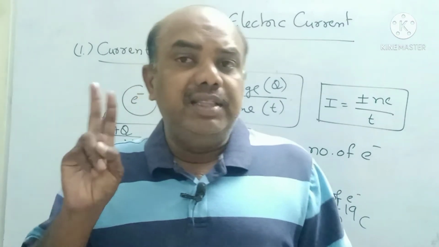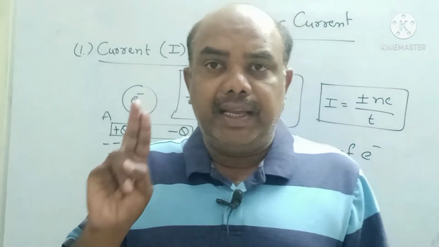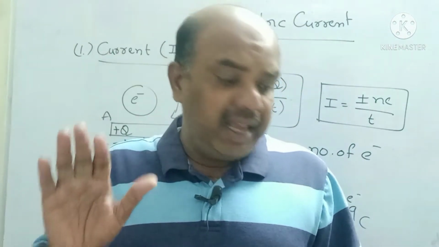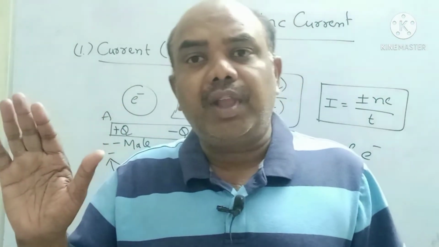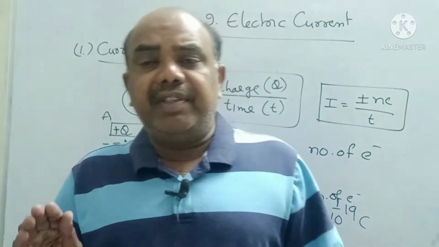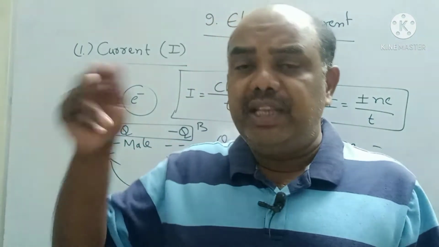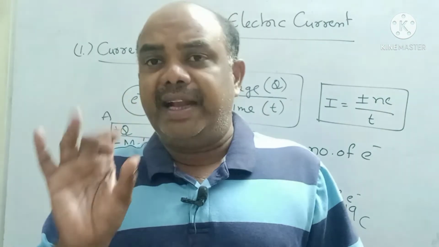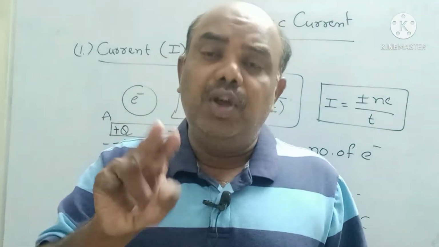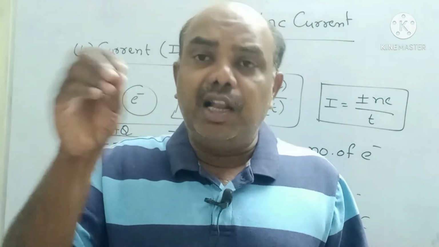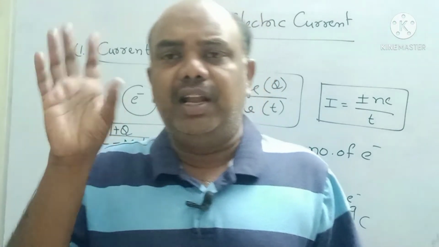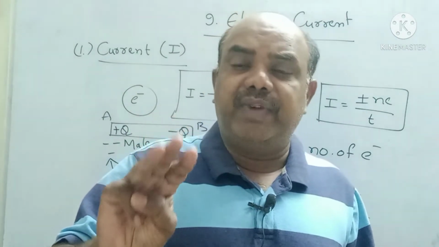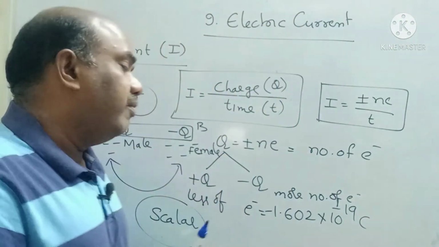Why? Because these two things, magnitude and direction, are not at all sufficient to say any physical quantity is a vector. In addition to these two features, direction and magnitude, we have to prove that it also obeys the vector addition law, that is the vector parallelogram law. If these three conditions are satisfied, then only we can say it is a vector quantity.